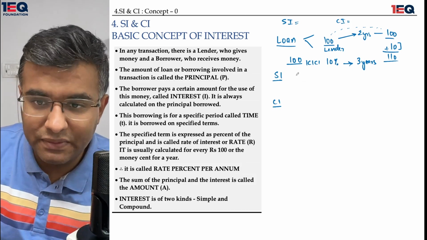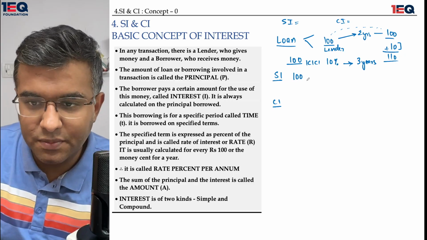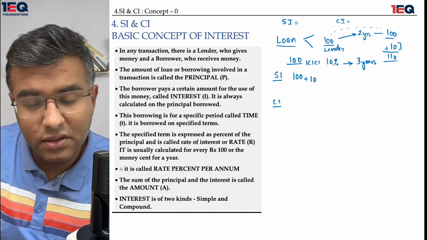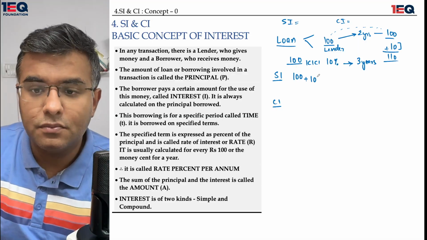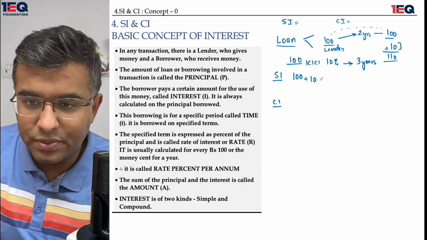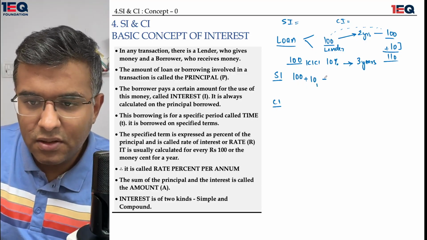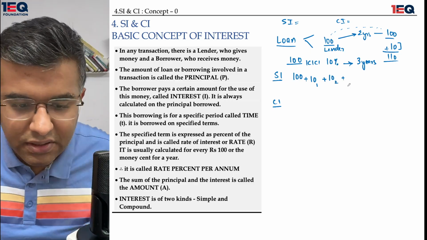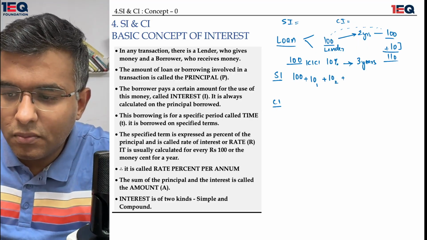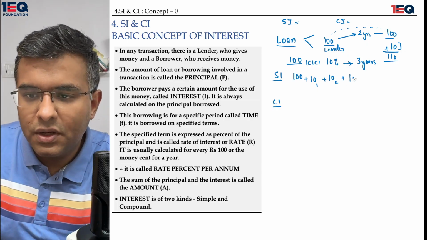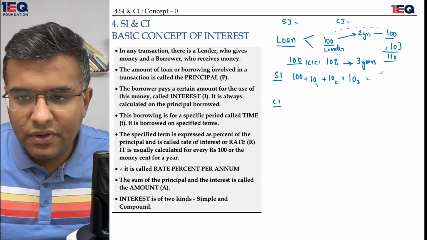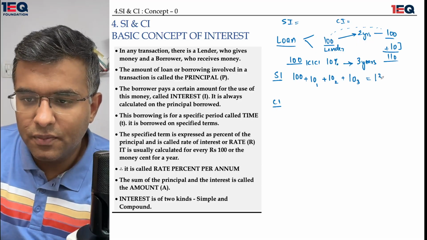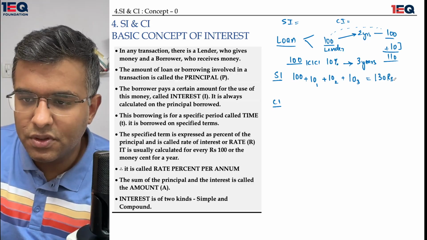So what happened at the end of the first year? I had 100 rupees with me, and 10% interest would be applied on 100 rupees. So 10% of 100 is 10 rupees. So 10 is the first year interest. Plus the second year interest is again going to be 10, and the third year interest is also going to be 10. At the end of 3 years, when I am returning the money, I am not supposed to return 100 rupees. I am supposed to return 130 rupees.